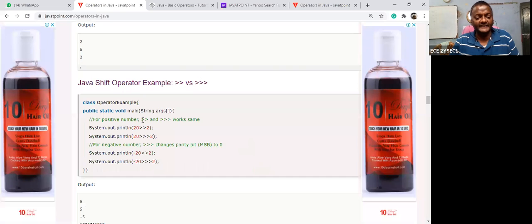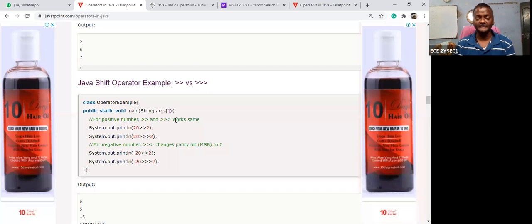Suppose let us take double greater than, and the next one, triple greater than. What is the meaning of the double greater than? Shifting, right shift. So double greater than stands for arithmetic right shift. But triple greater than stands for only arithmetic right shift. What is the meaning of the signed arithmetic right shift? And the second one is the unsigned arithmetic shift.